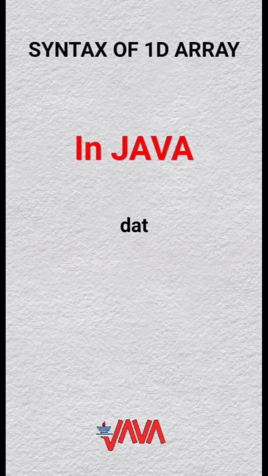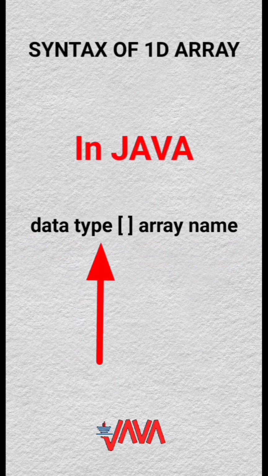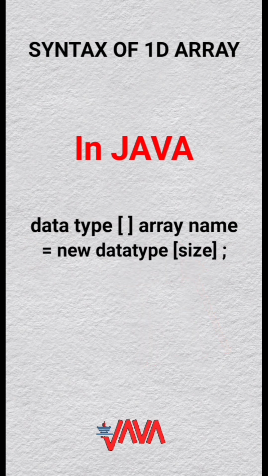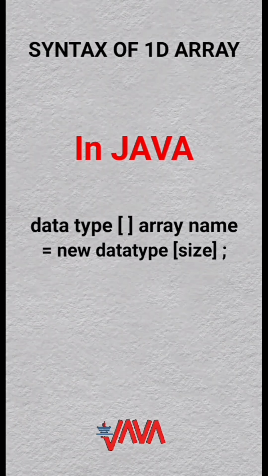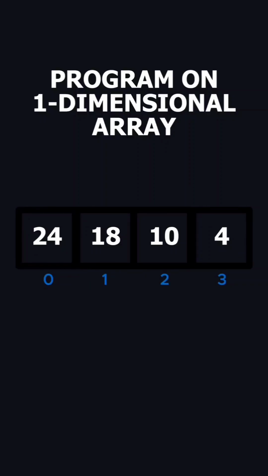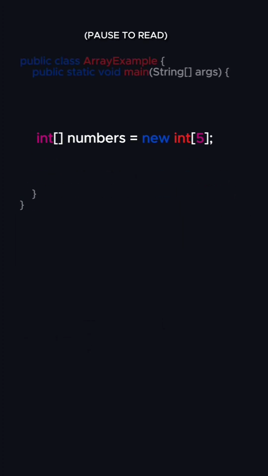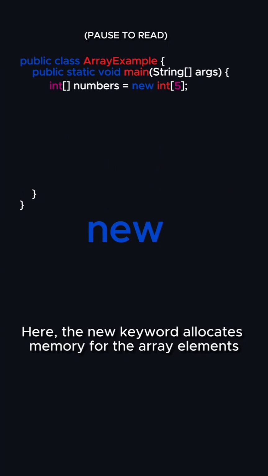In Java, we declare a 1D array by specifying the data type, followed by square brackets, and the array name. Then we allocate the memory for the array using the new keyword. Let's learn how to use 1D arrays with an example. First, we declare and initialize an array to hold 5 integers. Here the new keyword allocates memory for the array elements.